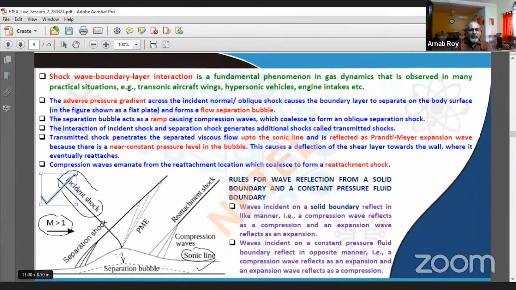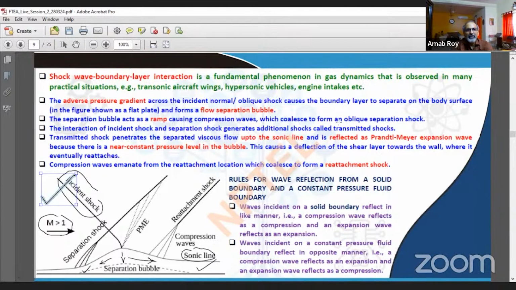And then the moment that happens, because of the adverse pressure gradient that is felt by the boundary layer, and because within the subsonic regime, which you have below the sonic line, the information of the adverse pressure gradient can move both upstream as well as downstream. You immediately see the separation bubble cropping up because the upstream flow becomes aware of the adverse pressure gradient or its presence, and therefore the separation shock is formed. Separation shock interacts with the incident shock, and there comes your transmitted shocks.